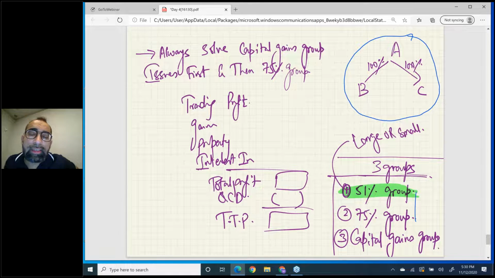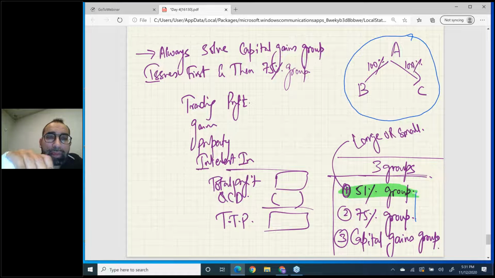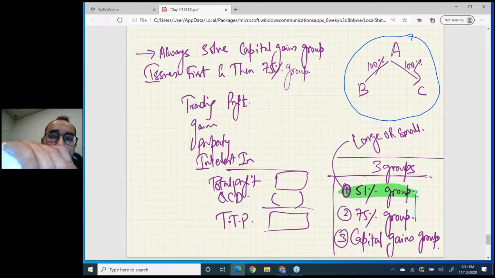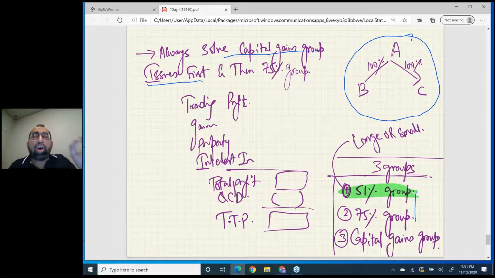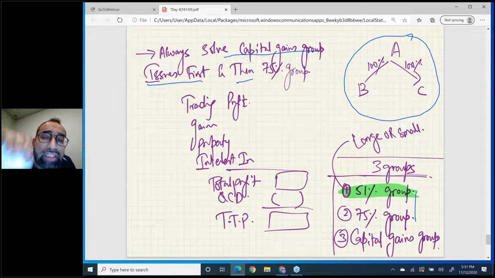Now the question is, what if the examiner gives you an interaction of two groups together? That means in one question you are asked to solve the capital gains group as well as the 75% group. So what should be your order? Which group working must you solve first? There is a mandatory order which you must follow, and the rule also gives you the logic. The rule is always solve capital gains group issues first, and then the 75% group.